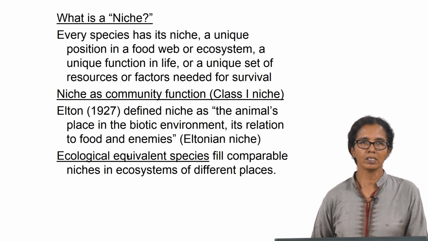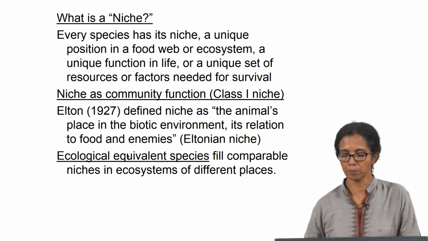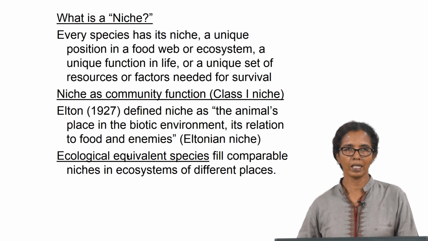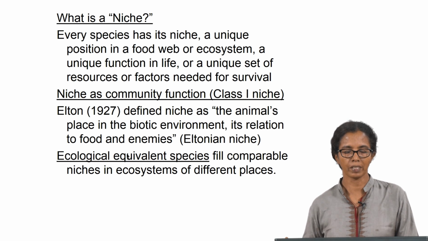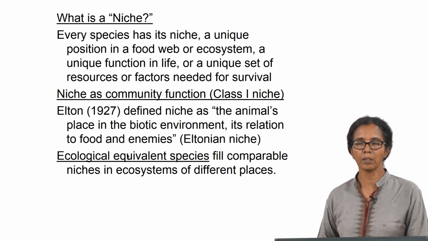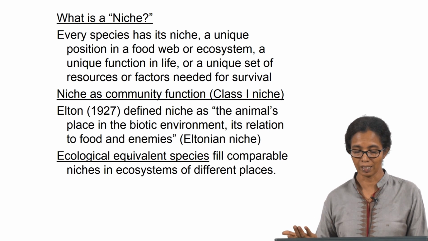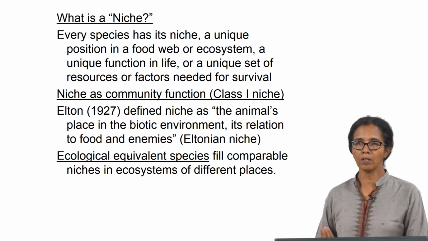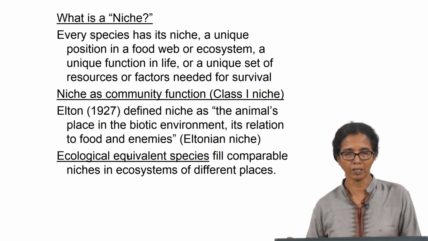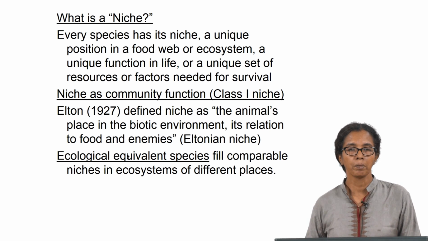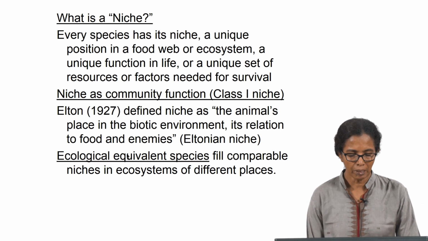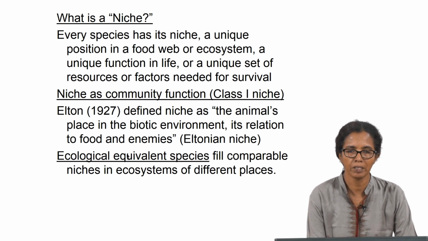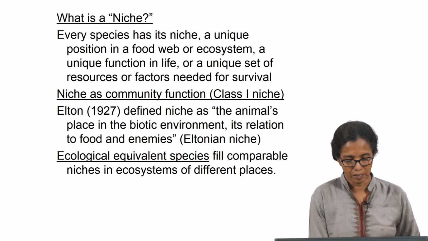What is meant by this is that each animal has a place in its biotic environment, and it also has a relationship to its food and its enemies. For example, certain birds may take some food from their environment and at the same time may be food to something else. Take a frog: it takes food from its surroundings, capturing some of the insects around, but at the same time a frog is also food to a snake. So, it is serving a community function.